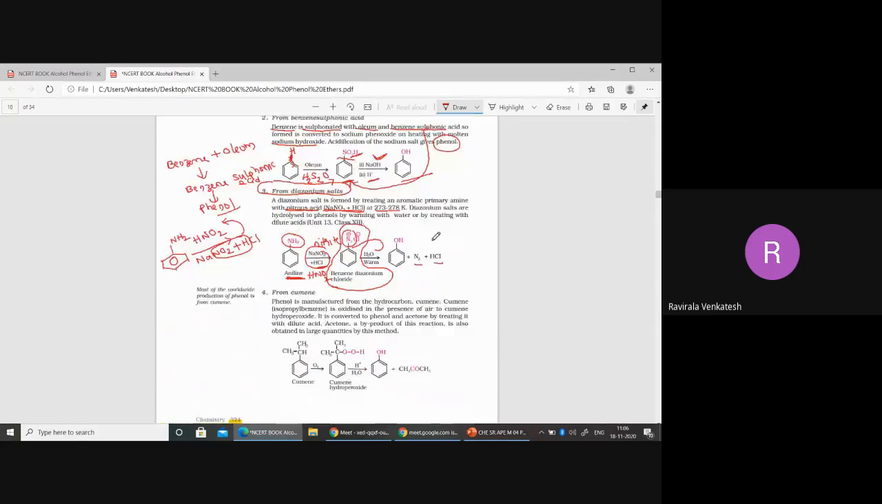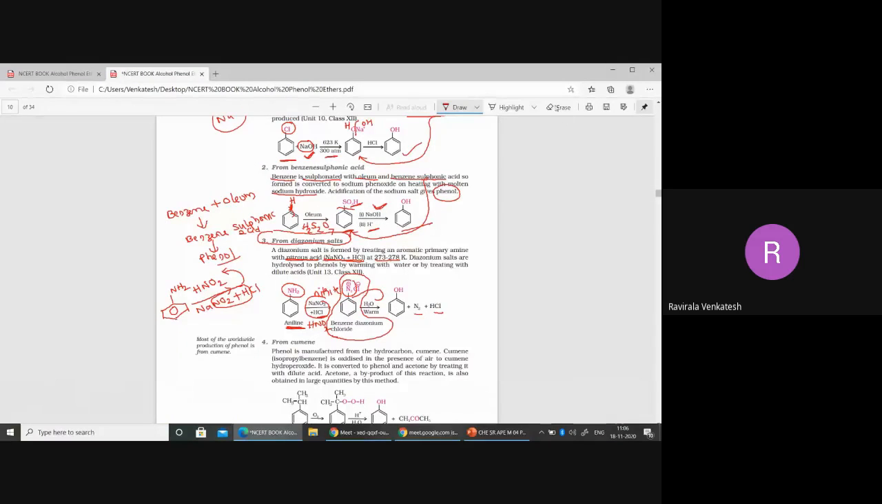So the third method is what? From benzene diazonium salt, you are getting phenol. How are we getting phenol from benzene diazonium salt? By treating with water and heating. By treating with water and heating, you get this reaction. Understood here? Any doubts in the third reaction? Anybody having any doubts here? No doubts. Right. Now we'll move to the next one.